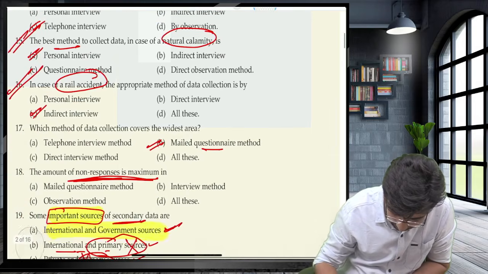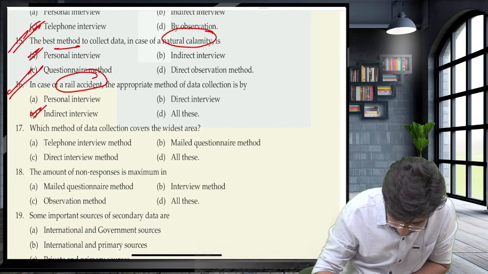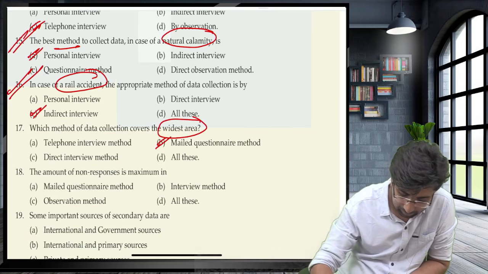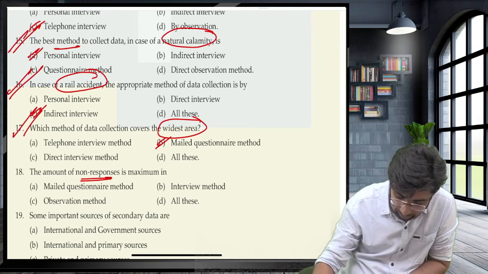Guys, now tell me this. Which of the following data cover the widest area? The non-responsiveness is maximum in?